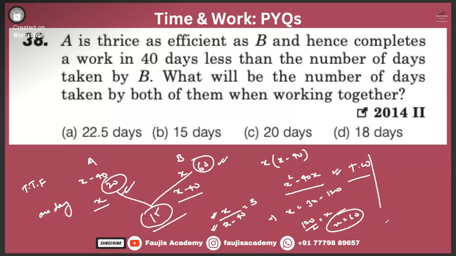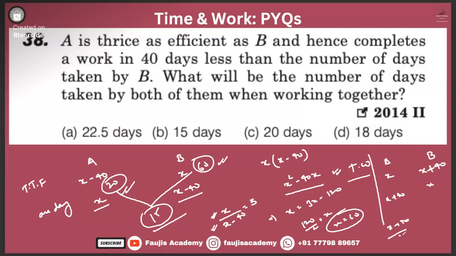Now there's a homework for you. Check what happens if you assume A as x and B as x minus 40. Sorry, x plus 40. Let's see what happens. Check that answer later on. What will happen? Nothing will happen. It will come out to be x by 40, and this will come out to be x, right?